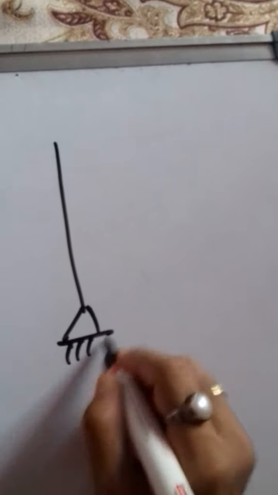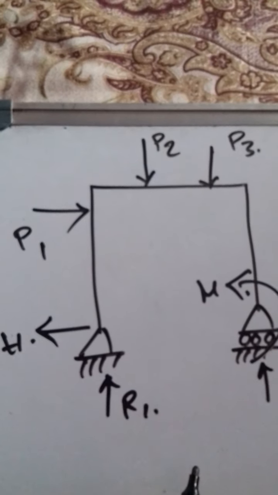Okay, now see, in a roller support, one more reaction is there, that is the summation of moment. Moment will be there in a roller support because it cannot move, but in a hinge support moment will not be there because it can rotate, right?